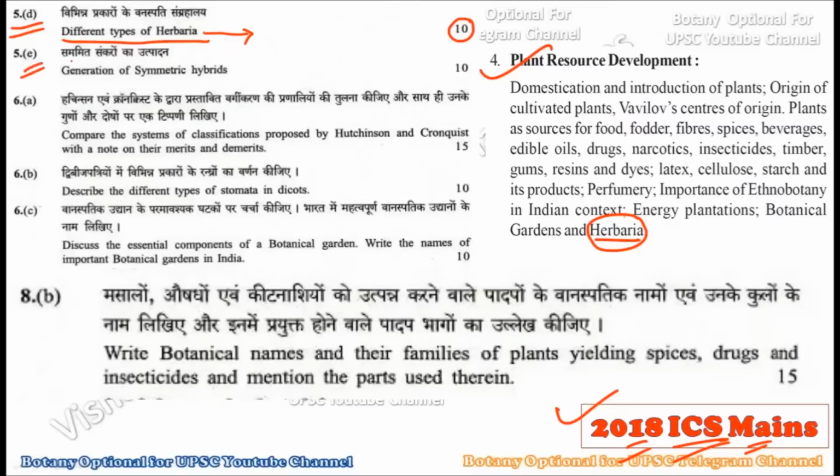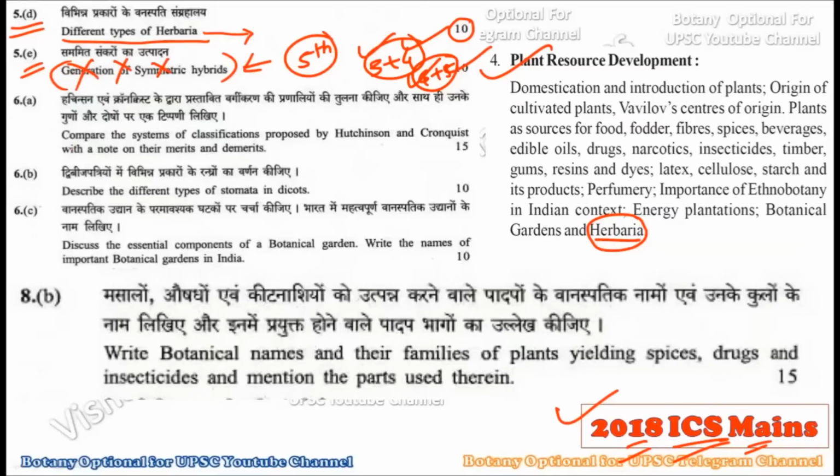Then observe this question here. They were asking about the generation of the symmetric hybrid, and this is part of the fifth chapter. So they will not ask the questions chapter wise. They will mix the third chapter with the fourth chapter, or the fourth chapter with the fifth chapter. It is not that they ask separately on each chapter; the chapters get mixed. Third chapter questions may get mixed with the fourth chapter, or fourth chapter questions with the fifth chapter. So this particular question does not belong to the fourth chapter.